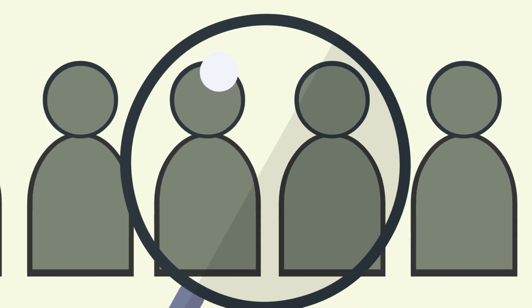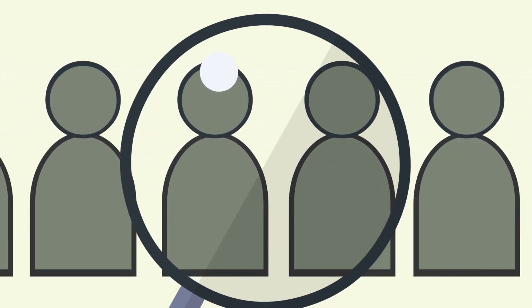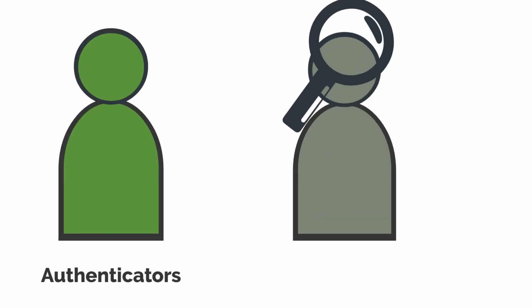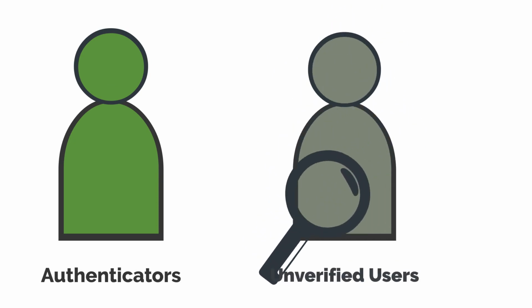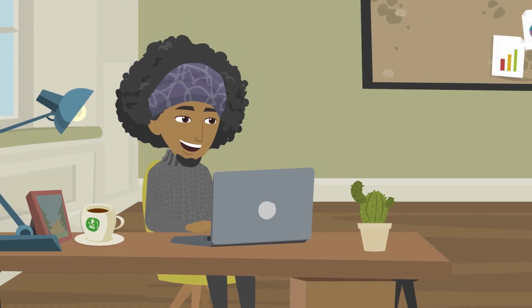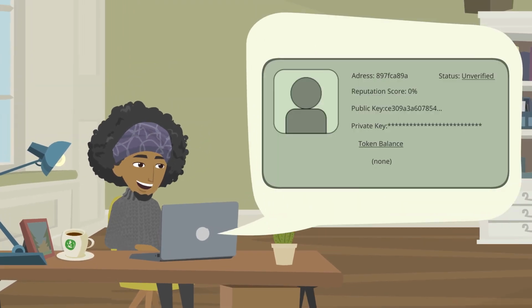Verifiers are entities chosen by the network who are responsible for verifying the identities of users. The most ideal examples of verifiers include, but are not limited to, government organizations and universities. Authenticators, on the other hand, review the status or reputation of an unverified user, then decide if that user is qualified to become verified.